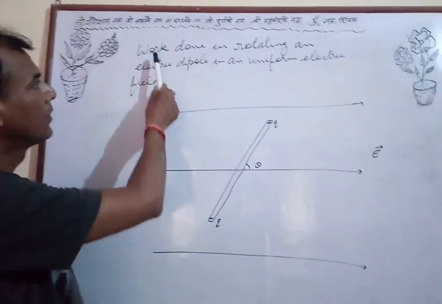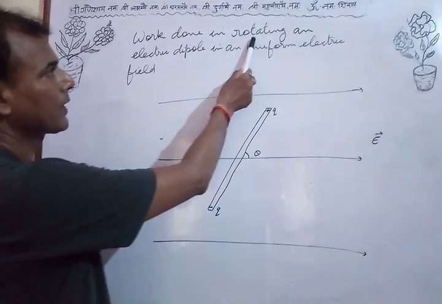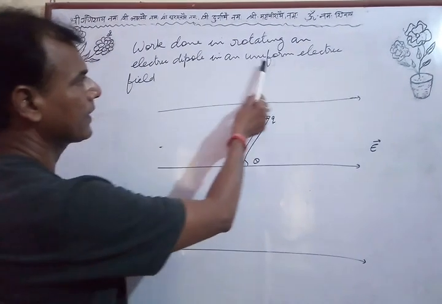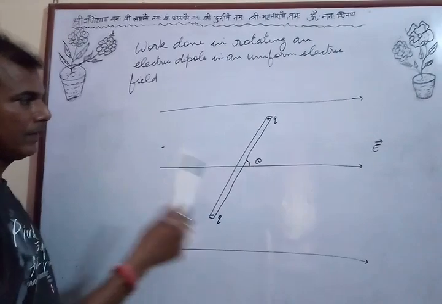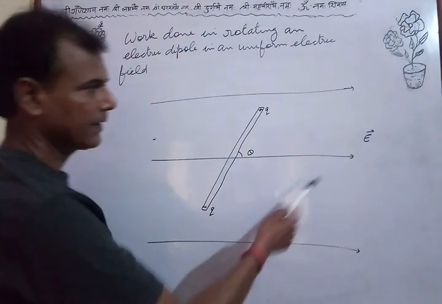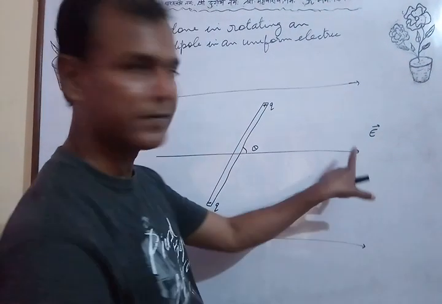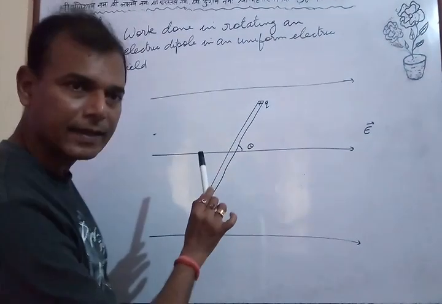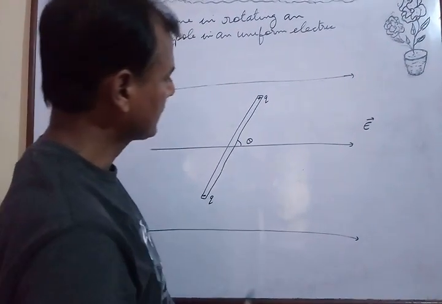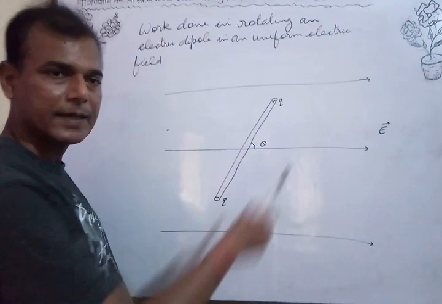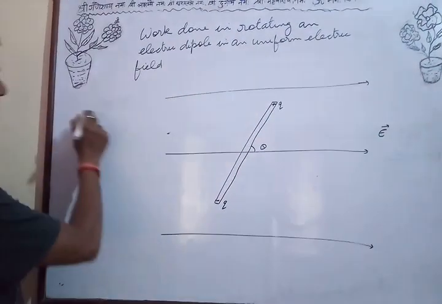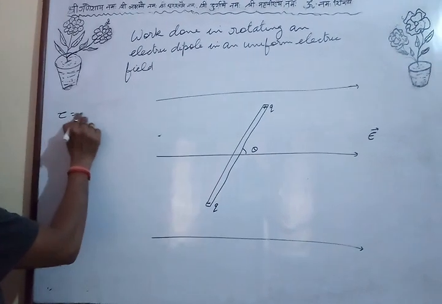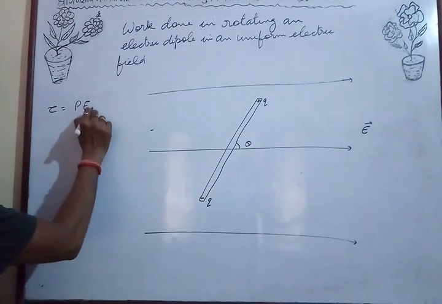Now, work done in rotating an electric dipole in a uniform electric field. Now this is a dipole which is kept in a uniform external electric field E at an angle theta. We all know that when an electric dipole is kept in a uniform electric field, a torque acts on it and is given by tau is equal to pE sin theta.